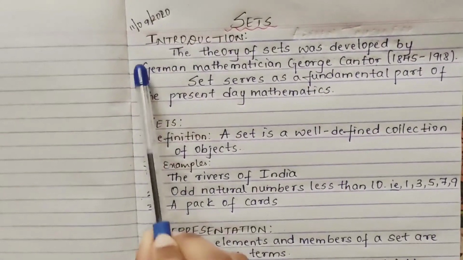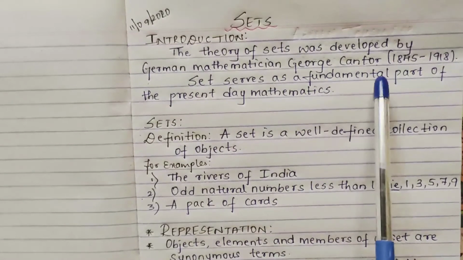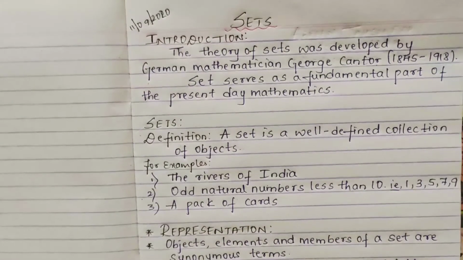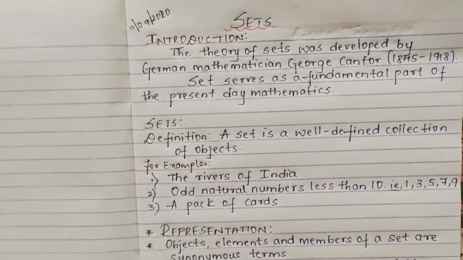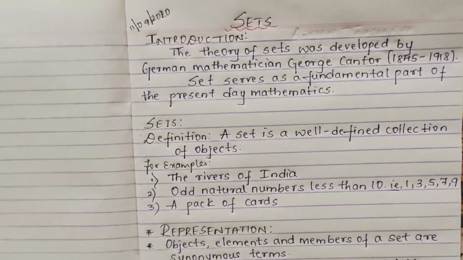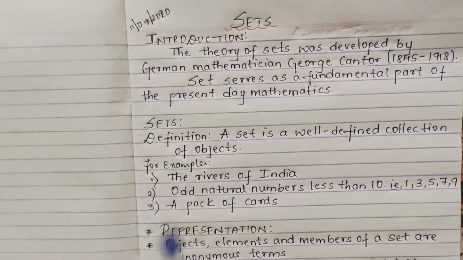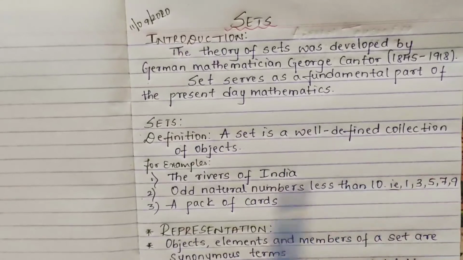So here basically it is the introduction. The theory of sets was developed by the German mathematician George Cantor, who lived from 1845 to 1918. Sets serve as a fundamental part of present day mathematics. As you know, in every basic thing we use this word set, and it plays very important roles. So the definition of sets in a mathematical way, as I said, a set is a well defined collection of objects.